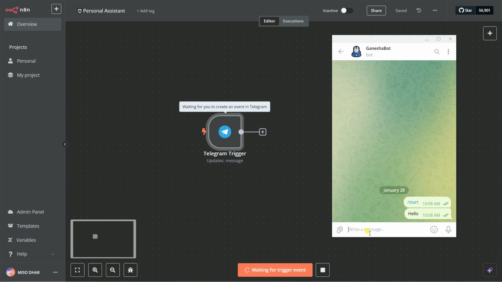I think my internet connection is gone. Let's look again. Okay, sorry for that. Actually, my internet connection was gone, so that's why it was not responding. But it's responding right now. You can see here hello is executed, and our workflow trigger is also executed.